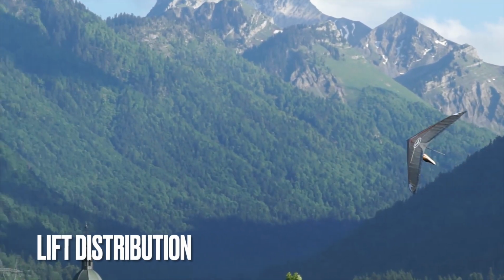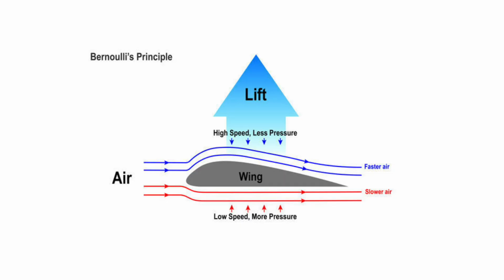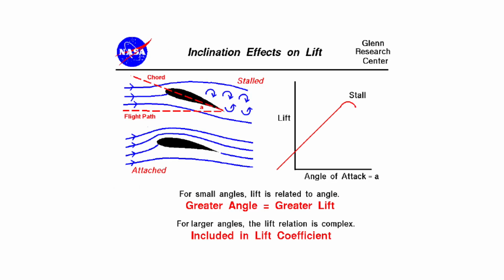Let's delve deeper into how lift is distributed across the wing. As air flows over the wing, there are regions of negative pressure on the upper surface and positive pressure on the lower surface. This pressure difference creates lift. The distribution of pressure varies with the angle of attack, which is the angle between the chord line of the wing and the oncoming airflow. As the angle of attack increases, the center of pressure moves forward, and lift increases until a critical angle is reached, after which lift decreases sharply due to flow separation and stall.